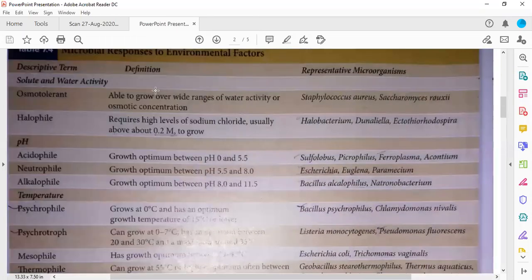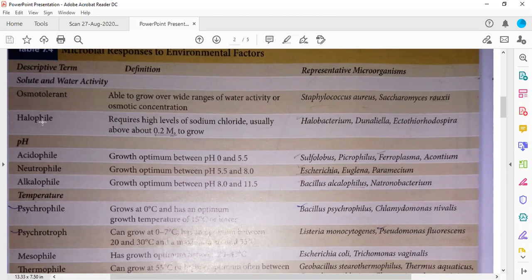Various microorganisms can be divided into categories depending upon the environment in which they are abundant. Where microorganisms are found most, on that basis we can classify them according to their microenvironment. For example, osmotolerant organisms are able to grow over wide ranges of water activity and osmotic concentration. If the osmotic concentration is very high or low somewhere, osmotolerant organisms can survive.